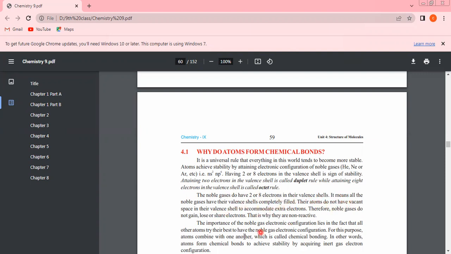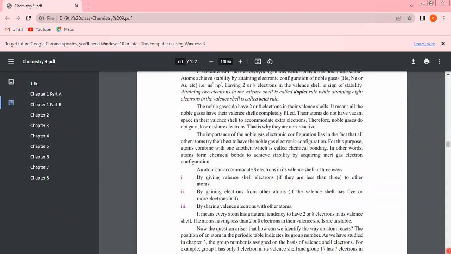Their atoms do not have vacant space in their valence shell to accommodate extra electrons. Therefore, noble gases do not gain, lose, or share electrons. That is why they are non-reactive. The importance of the noble gas electronic configuration lies in the fact that all other atoms try their best to have the noble gas electronic configuration. For this purpose, atoms combine with one another, which is called chemical bonding. In other words, atoms form chemical bonds to achieve stability by acquiring noble gas electronic configuration.